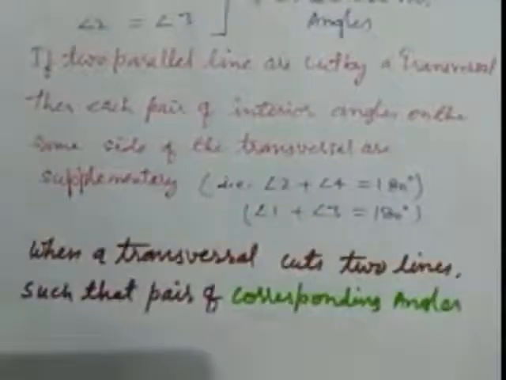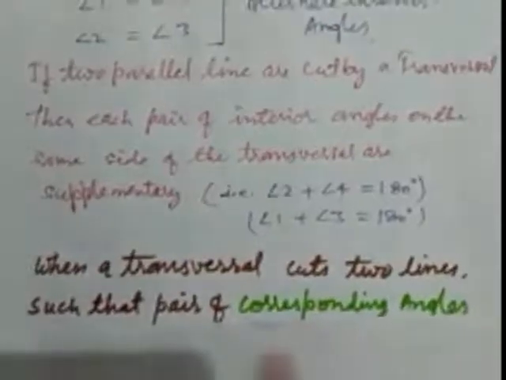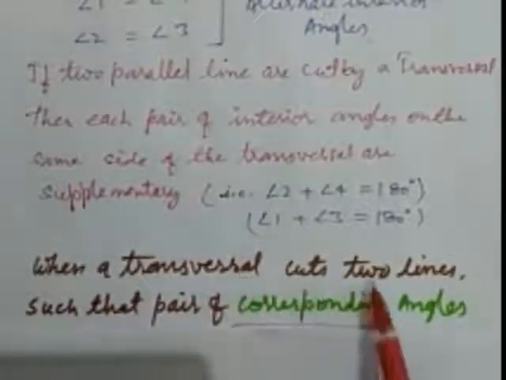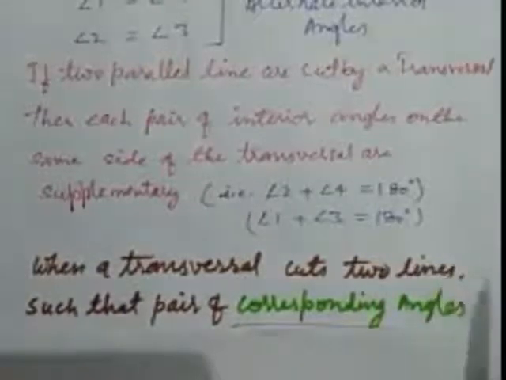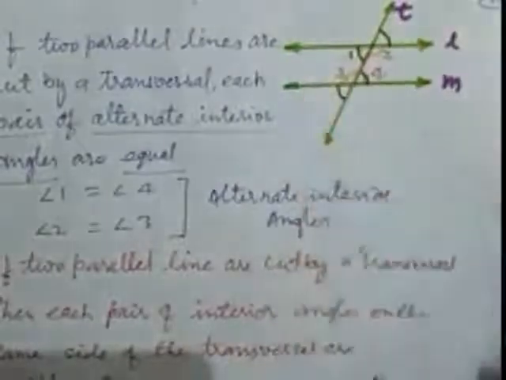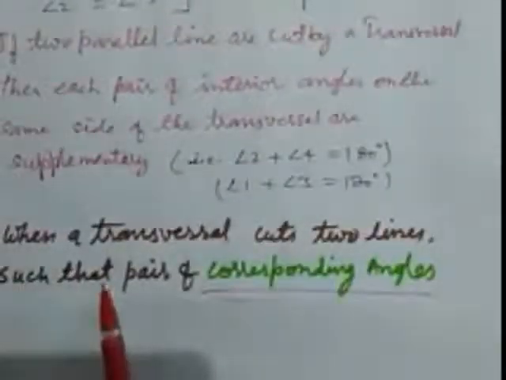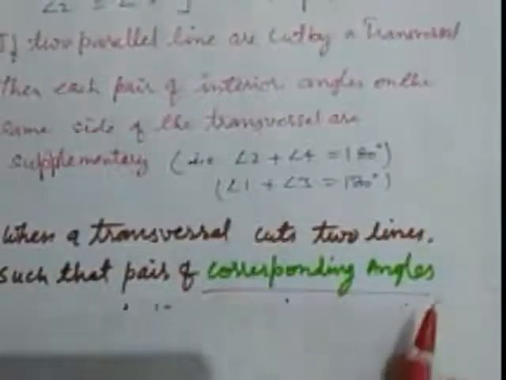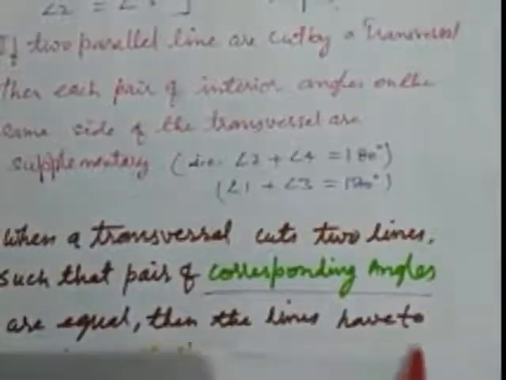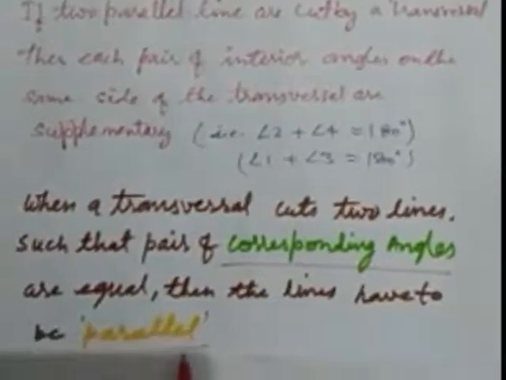Okay. Now we check another thing. When a transversal cuts two lines, as here this transversal cuts two lines such that a pair of corresponding angles are equal, then the lines have to be parallel.